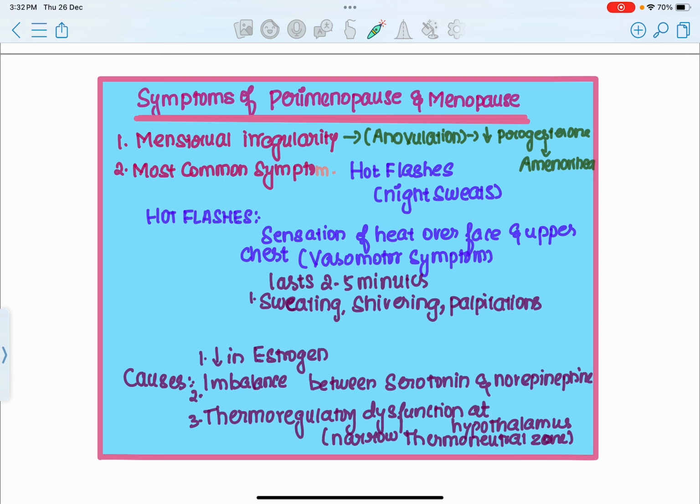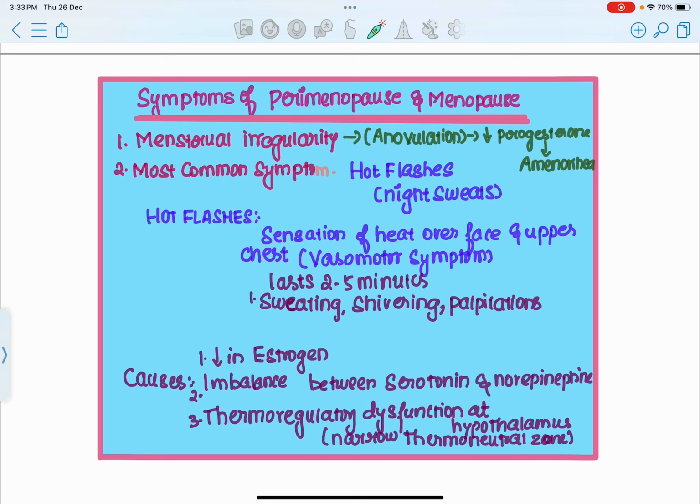When there is anovulation, there is going to be no corpus luteum, no progesterone, and then no progesterone withdrawal. If there is no progesterone withdrawal, there is going to be no menstruation, which is called amenorrhea or absence of menstruation. So menstrual irregularity is a symptom of perimenopause and the menopausal age group female.